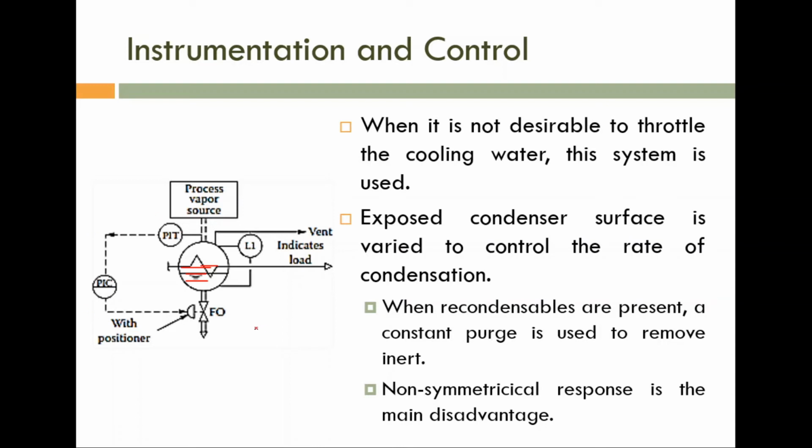Okay. So now you can say what we have to do if vapor pressure is large. If this pressure is large, what is the indication? More vapor is available. So we have to convert more vapor to liquid. So we have to open this control valve. What about if a lesser amount of vapor is available? If less vapor is available, there is no need to convert that much vapor to liquid. So we can close this control valve.